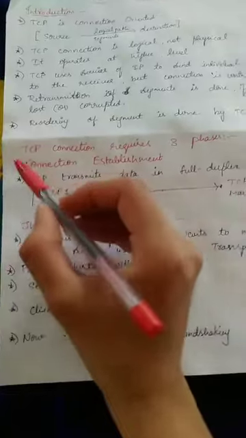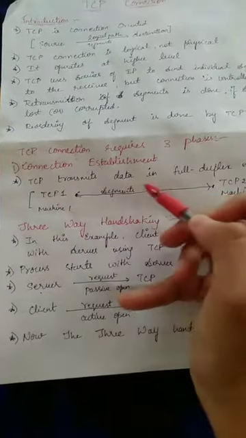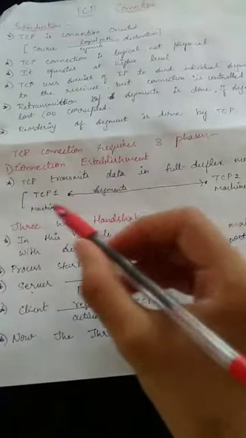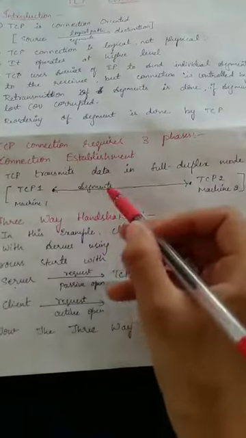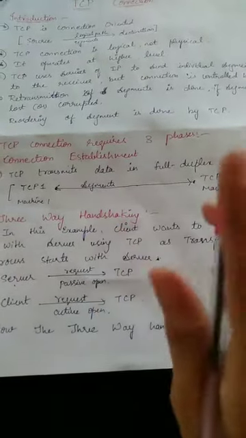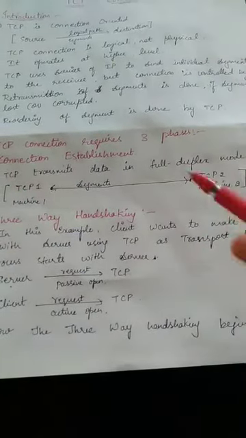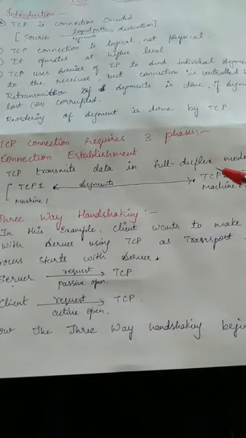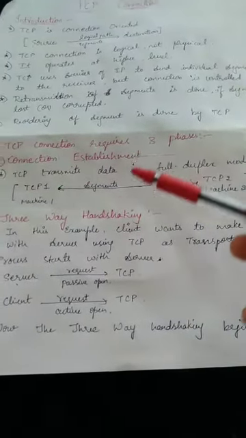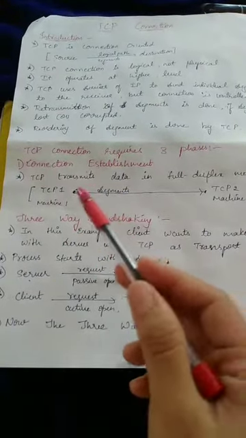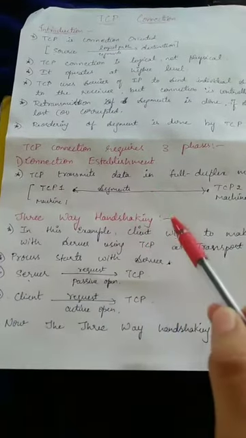The first point I cover here is that TCP transmits data in full duplex mode. If two TCPs, in my example TCP1 and TCP2, on machine 1 and machine 2 are connected, then they can send segments simultaneously to each other. After they are connected, first they are initialized, later TCP2 takes the approval of TCP1 for any data transfer. Now connection establishment is done only by the three-way handshaking.